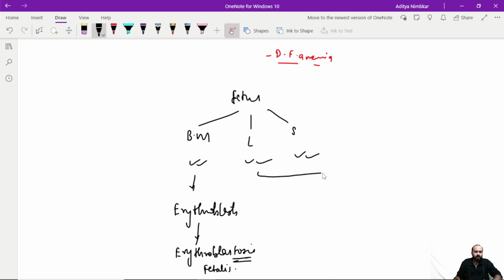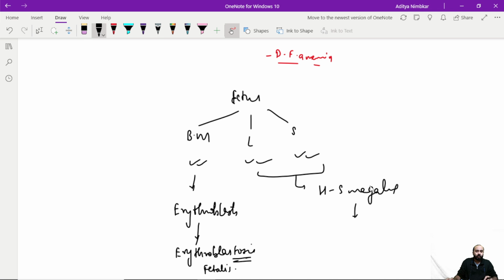What with the liver and spleen? With the liver and spleen, there is hepatosplenomegaly. Now this hepatosplenomegaly, especially the hepatic component, now remember the spleen's work is at least only to look after these cells, hematopoietic cells. Immunity yes, but the major work is to look after these cells. But the liver has several more functions. It has synthesis function, it produces proteins. In an adult, it produces albumin. In a fetus, it produces alpha fetoprotein.